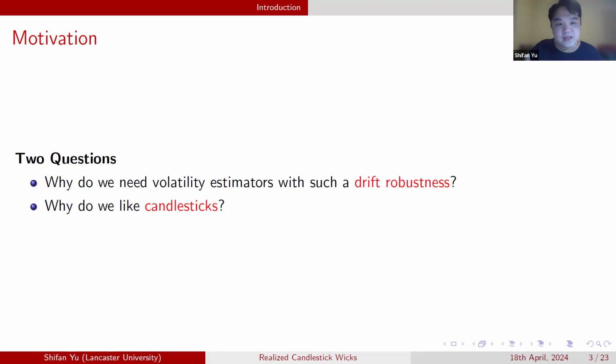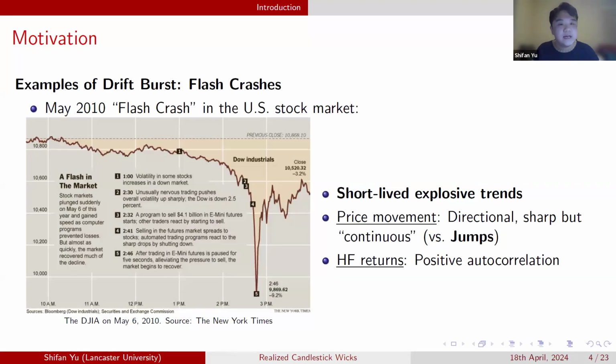For the first question, some empirical evidence shows that now in recent years, there are more and more flash crash type events in different financial markets. So this plot on the left-hand side shows the most famous flash crash type event in the equity market, the May 2010 flash crash in the US stock market. And it shows the price path of one of the stock indices on that day. So starting from around 2:30 p.m., the price started to drop down sharply. And then after around 20 minutes, we observe a turning point. And after the turning point, the price started to go back.